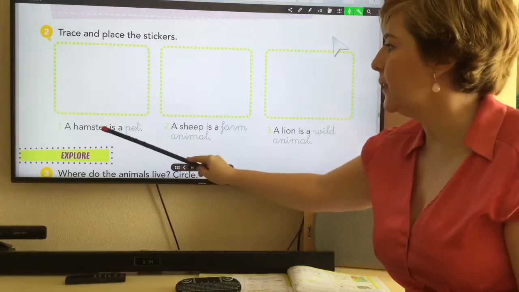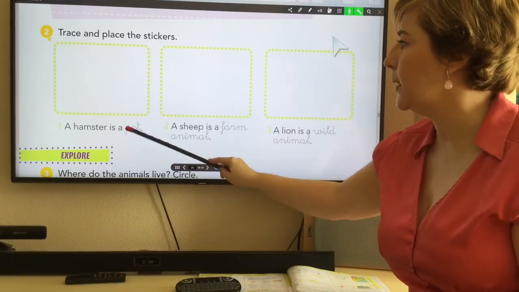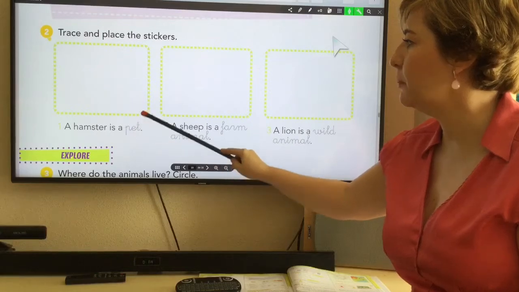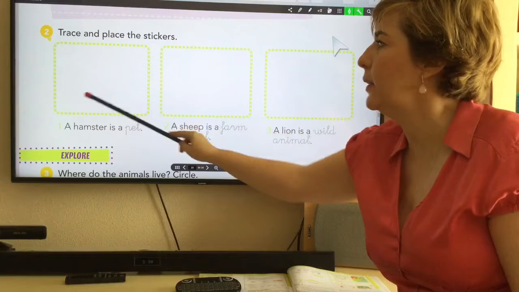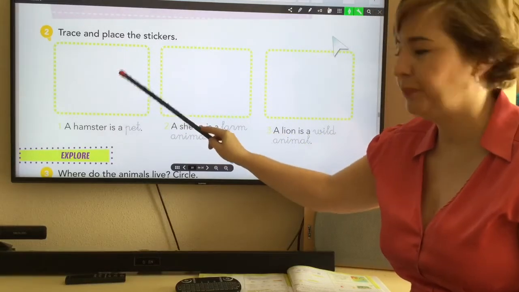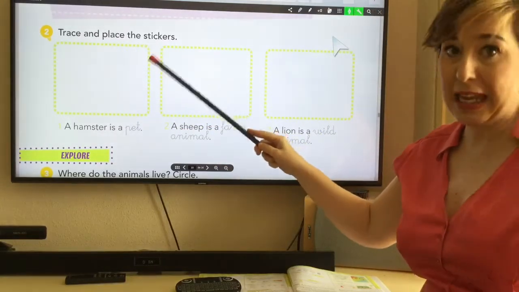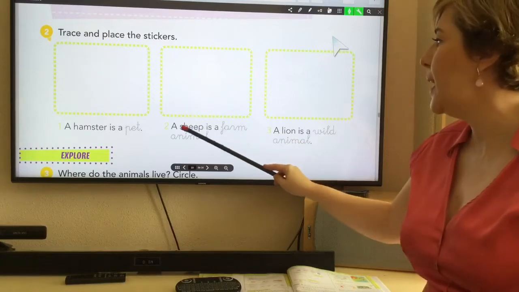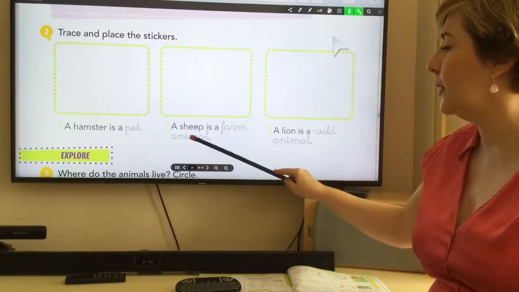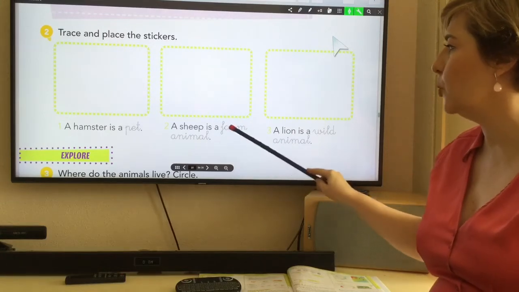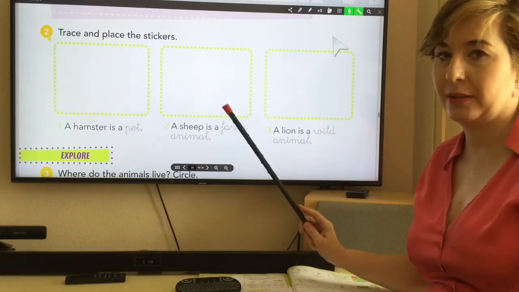A hamster is a pet. You trace pet with your pencil. A hamster is a pet, and here you draw a hamster. You do this at the end when I finish, okay? A sheep is a farm animal, and you trace farm animal, okay?